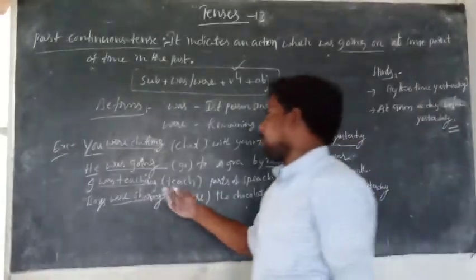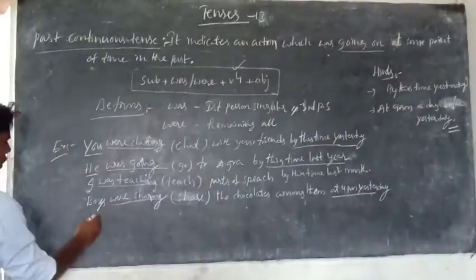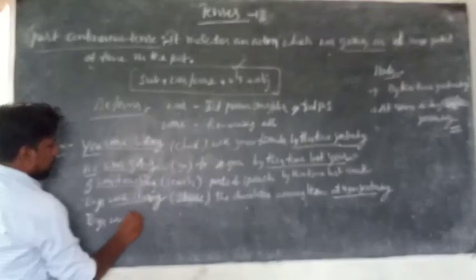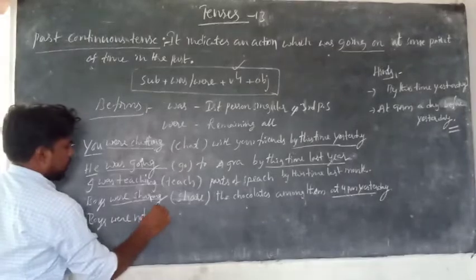How can you make it negative? There is a be form, so need not take the be form out of the structure.